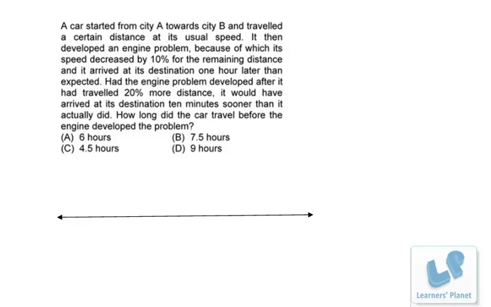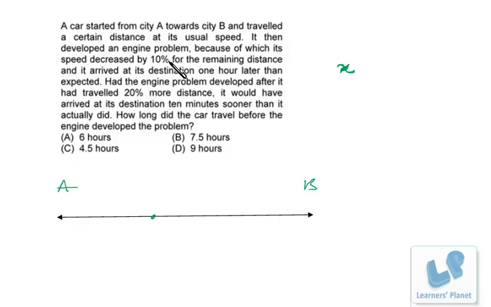Now friends, let's see this problem. A car started from city A towards city B and traveled a certain distance at its usual speed, maybe X, or we can assume X. It then developed an engine problem because of which its speed decreased by 10%. Maybe somewhere here we can assume that the engine problem developed and the speed decreased by 10% for the remaining distance, and it arrived at its destination 1 hour later than expected.